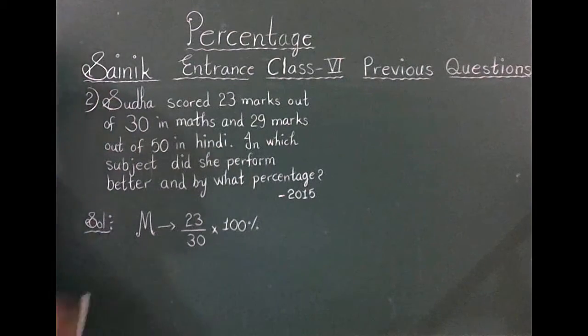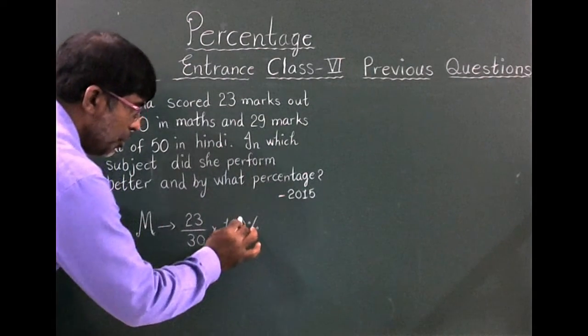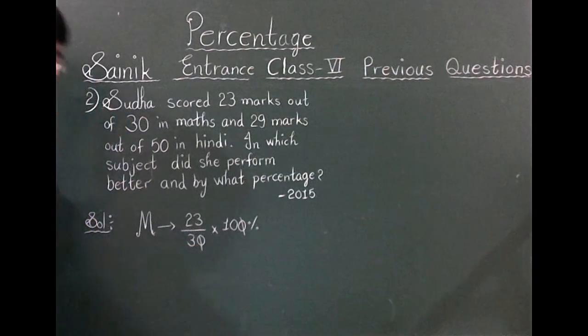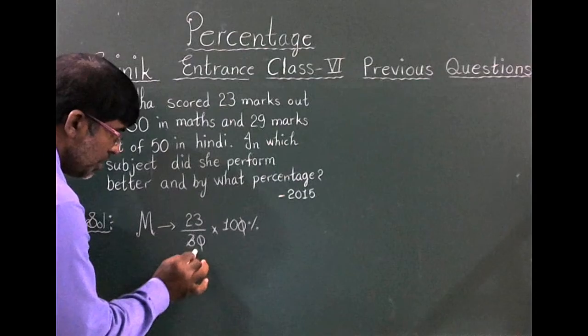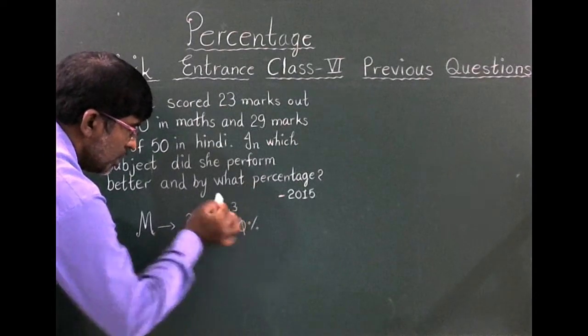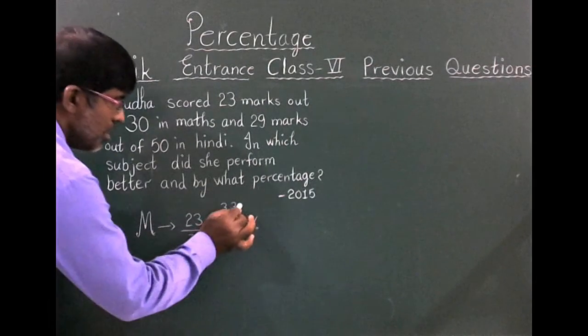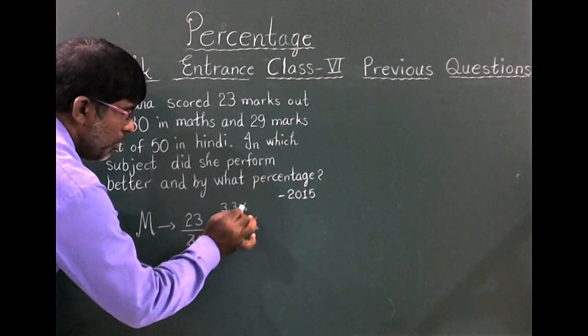100% means 100 by 100, which is equal to 1. In the numerator 10, denominator 10, both get cancelled. Now 3 ones are 3, 3 threes are 9. So 10 by 3 is 3.33 percentage; I am taking 3.3.